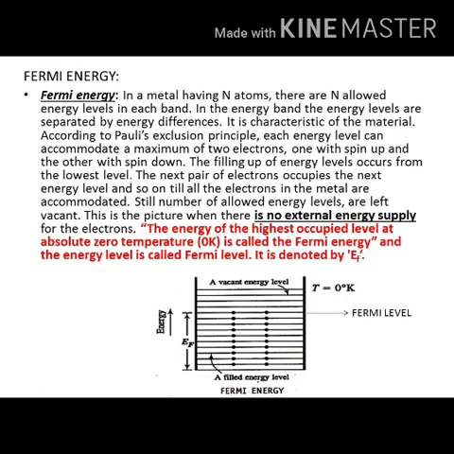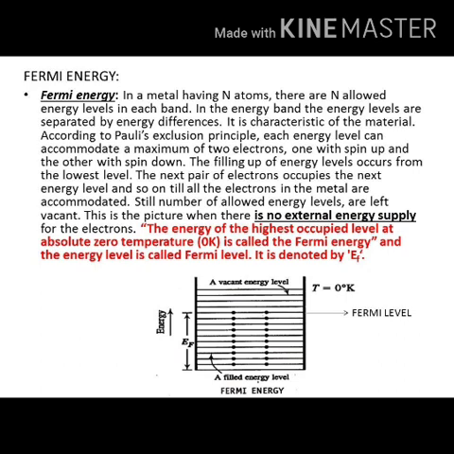In the energy band, the energy levels are separated by energy differences. Each level has its own energy value in terms of a few electron volts. Then according to the Pauli exclusion principle, each energy level can accommodate a maximum of 2 electrons, one with spin up and the other with spin down.